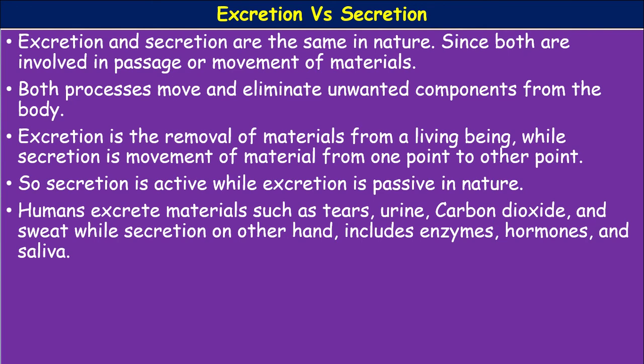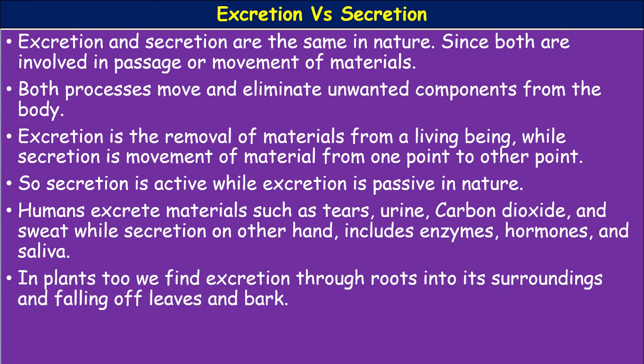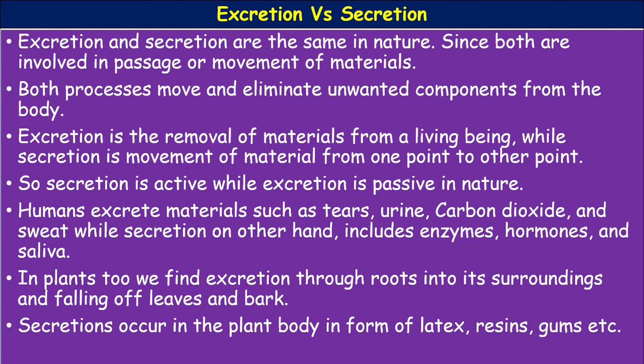Secretion takes place through the glands. In plants also we find excretion through roots into the surroundings and through falling off of leaves and bark. These are the processes of excretion. The secretions occur in the plant's body in the form of latex, resins, gums, tannins, etc.